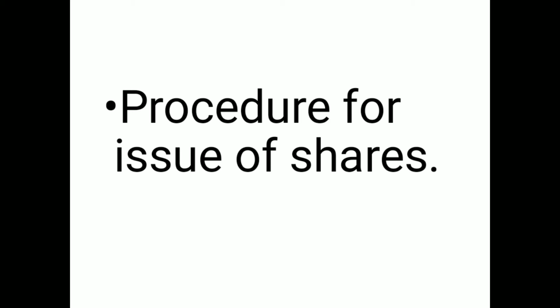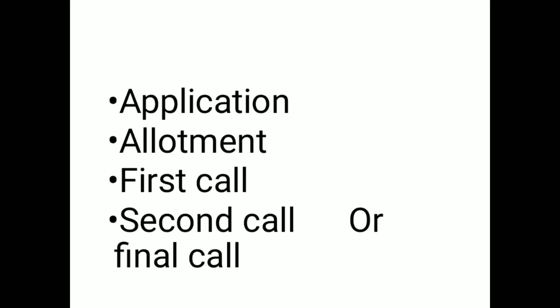Application, allotment, first call, final call. So next, as I said, firstly, people are going to apply for the shares, then the company will allot them. Then comes the step of allotment, first call, second call, or final call.